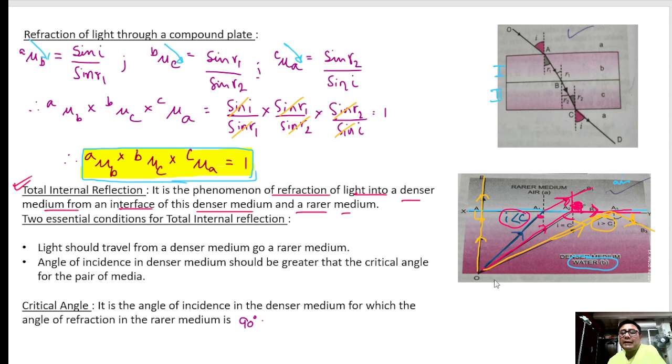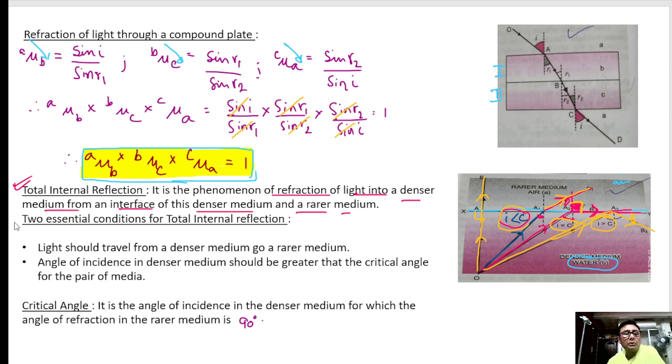So if it strikes normally, it will go straight. If it strikes at an angle less than the critical angle, it will suffer refraction. If it strikes at an angle equal to the critical angle, the refracted ray will move along the surface, and the angle of refraction will be 90 degrees. And if it strikes at an angle greater than the critical angle, it will suffer internal reflection. Clear?